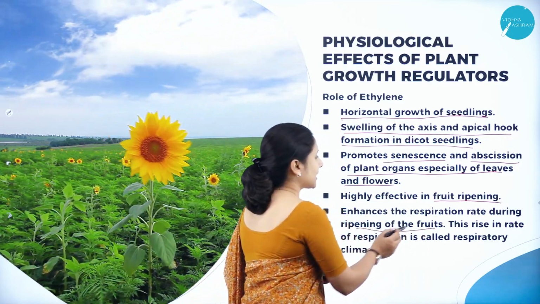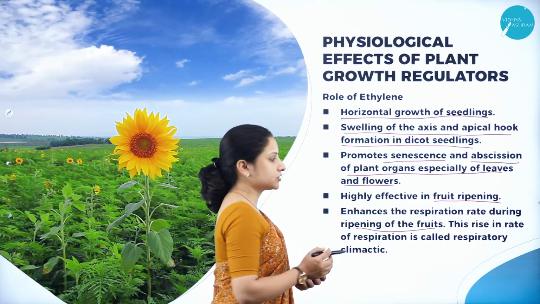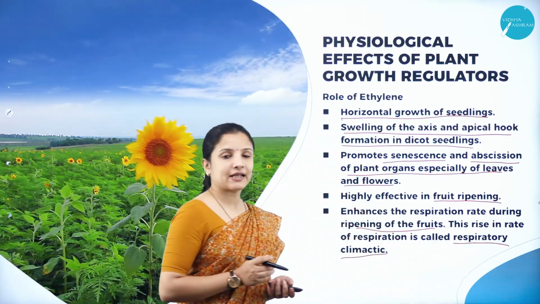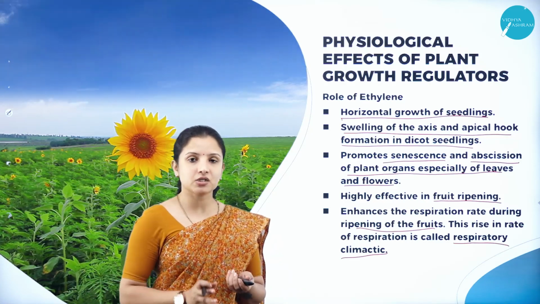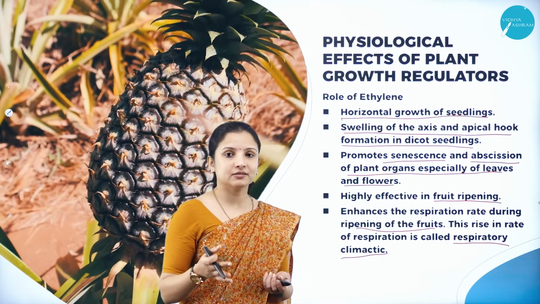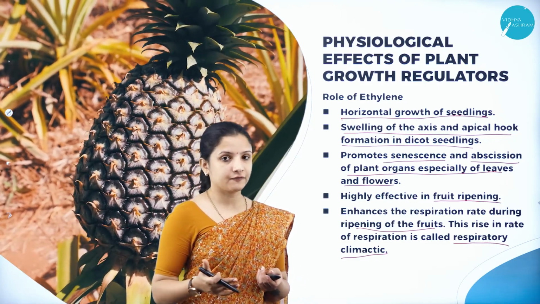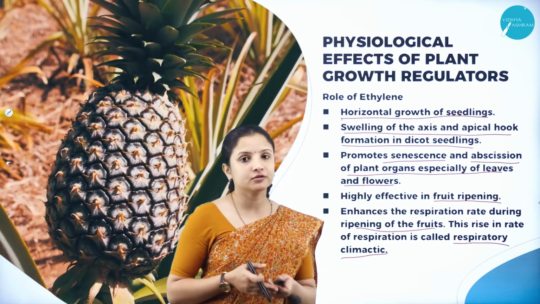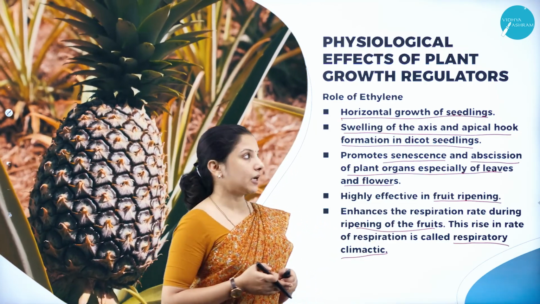This rise in the rate of respiration is called the respiratory climacteric. So ethylene also helps in the respiratory climacteric.